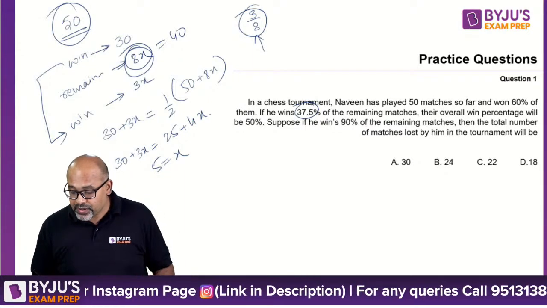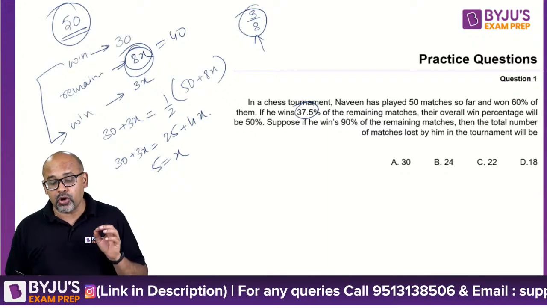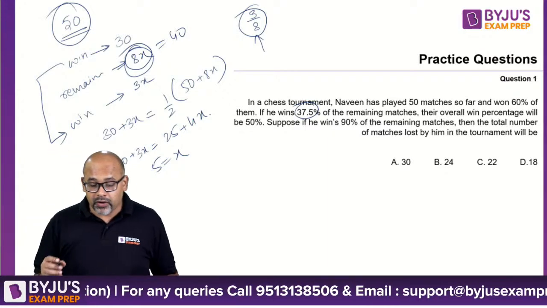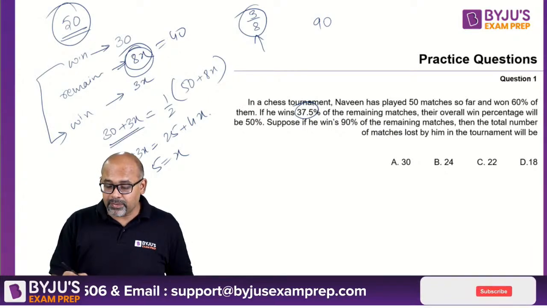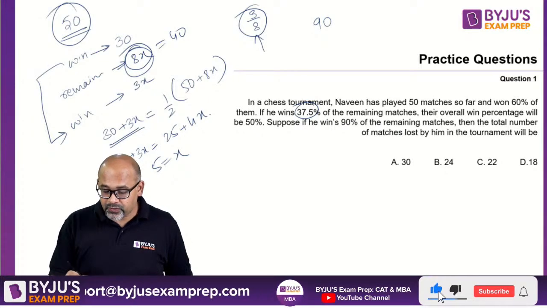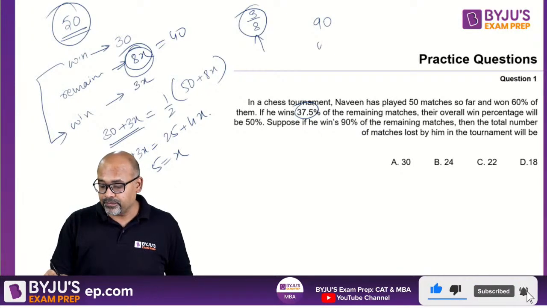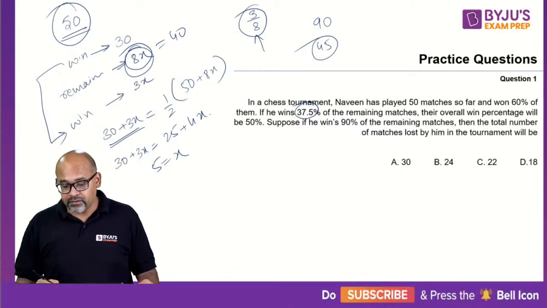But what is the question? The question says then the total number of matches lost by him in the tournament. Now remember, total matches played are 90, out of which he is winning 30 plus 3x. So this is 30 plus 15. So that is 45. He has won 45.